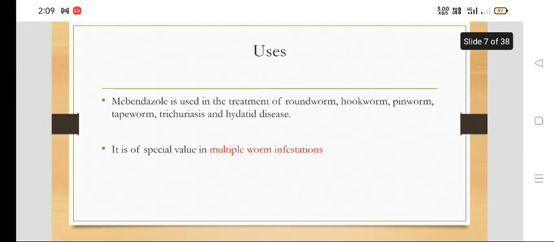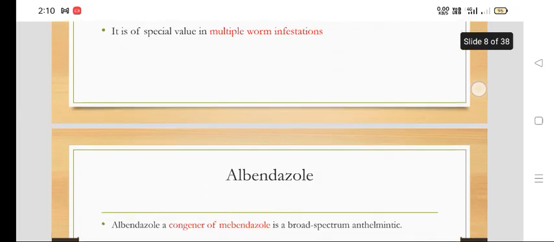So where can we use mebendazole? In the treatment of roundworm, hookworm, pinworm, tapeworm, trichuriasis and hydatid disease. It is of special value in multiple worm infestation, when we have multiple worms like roundworm and hookworm together.